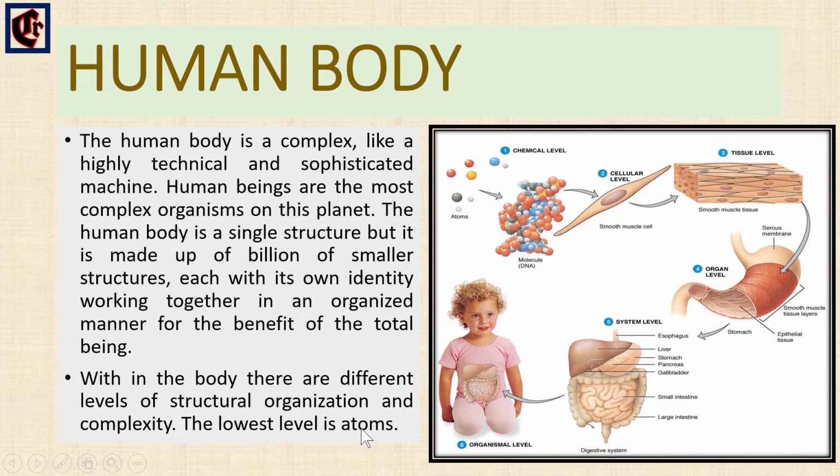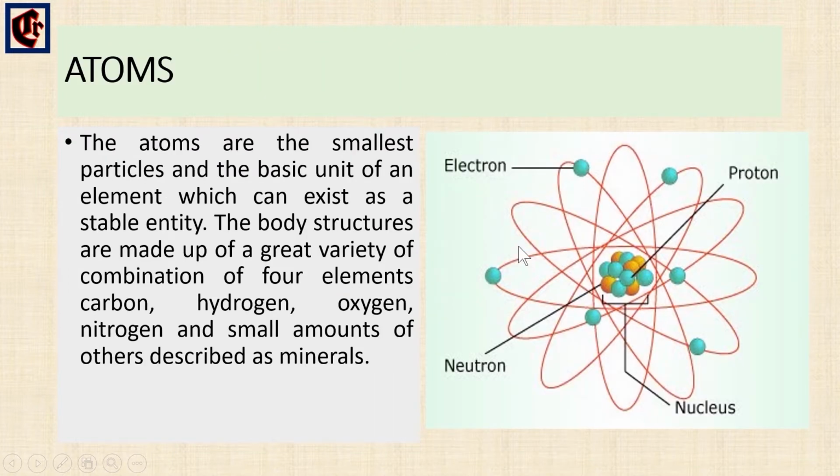The lowest level is the atom level. So now we'll see about the atom level. I know that everyone knows what an atom is and what the subparticles of an atom are. Atoms are the smallest unit, the smallest particles of an element. Our body structures are made of a great variety of combinations of four elements, that is carbon, hydrogen, oxygen, nitrogen, and a small amount of minerals. This is all about the atoms, and now we'll see the molecule level.